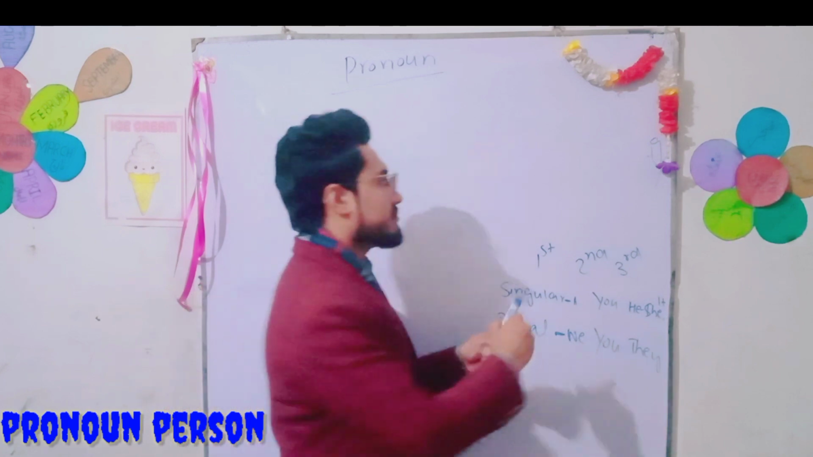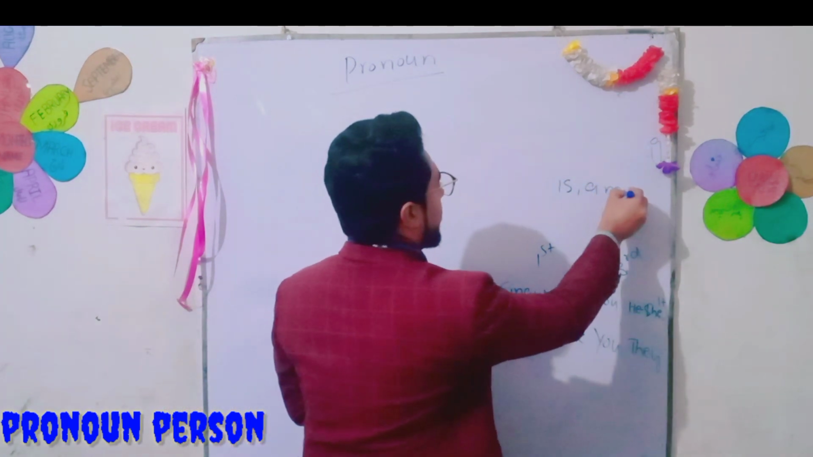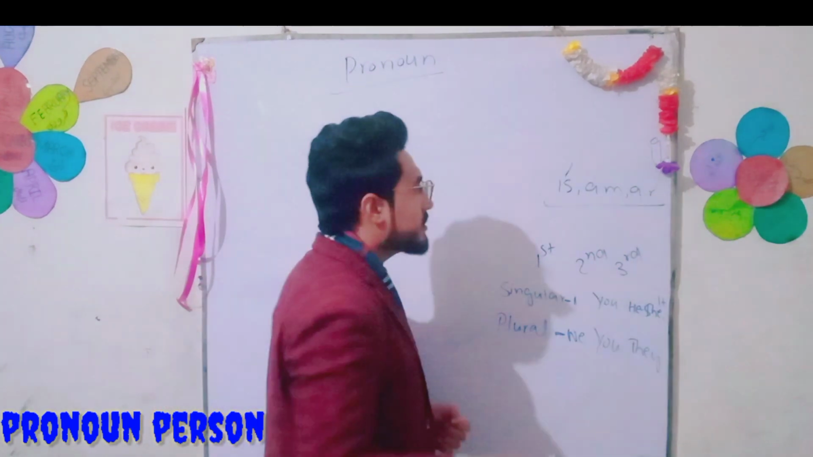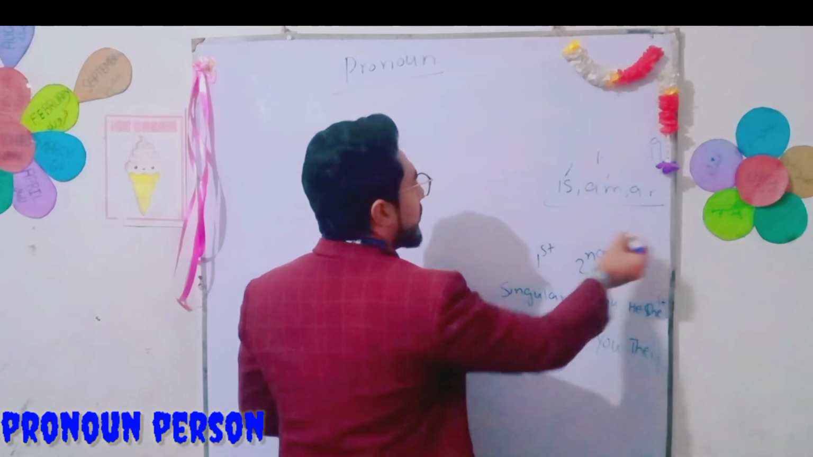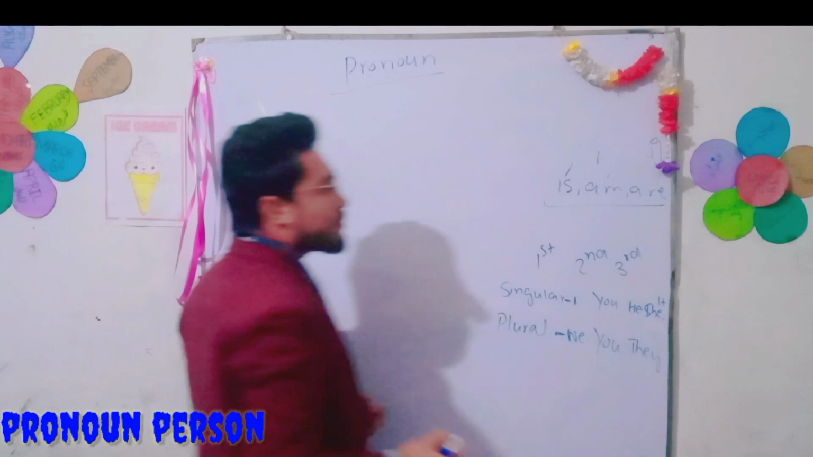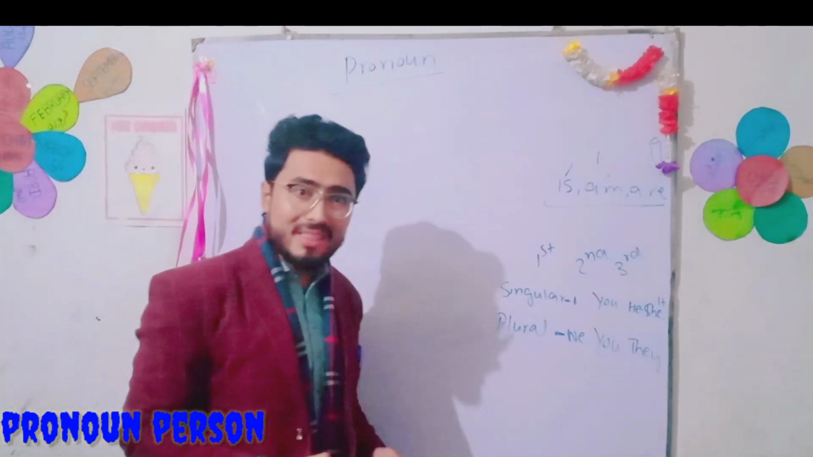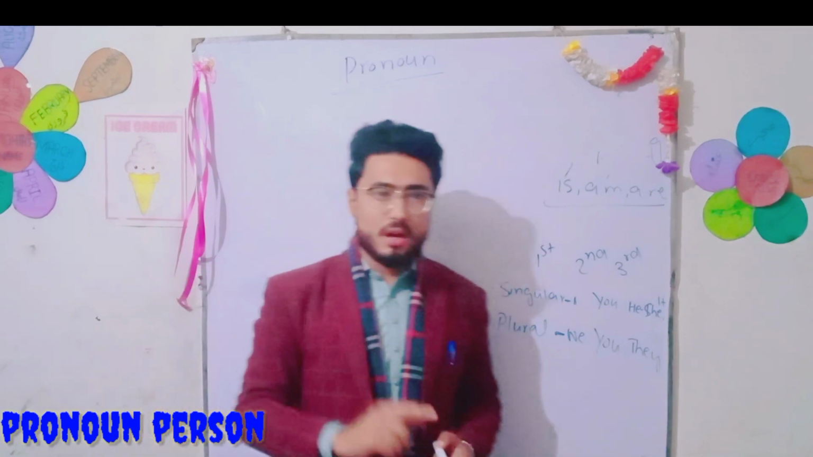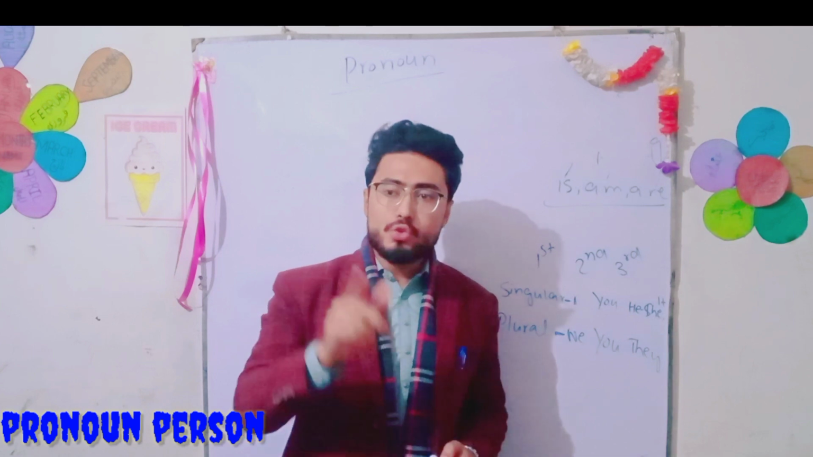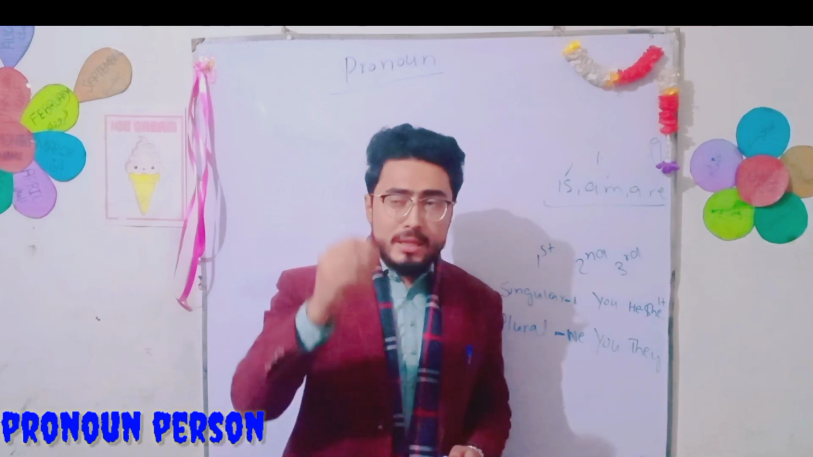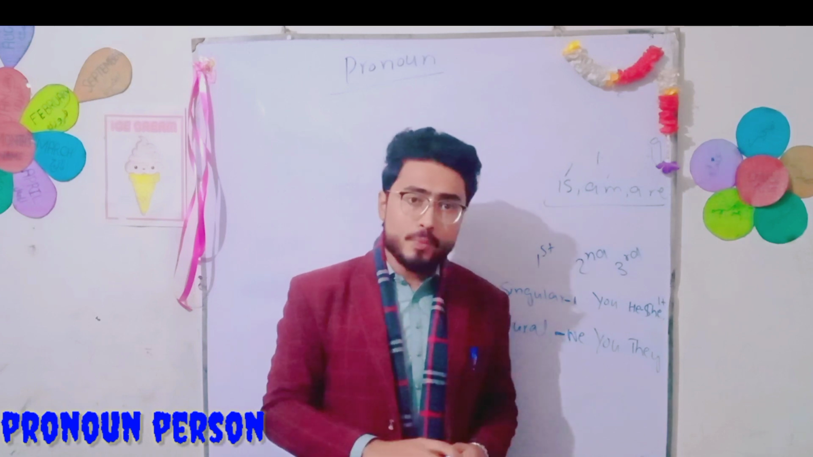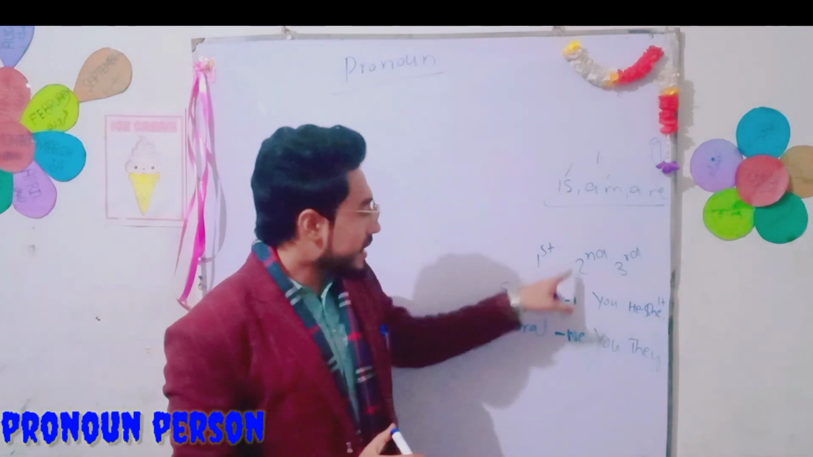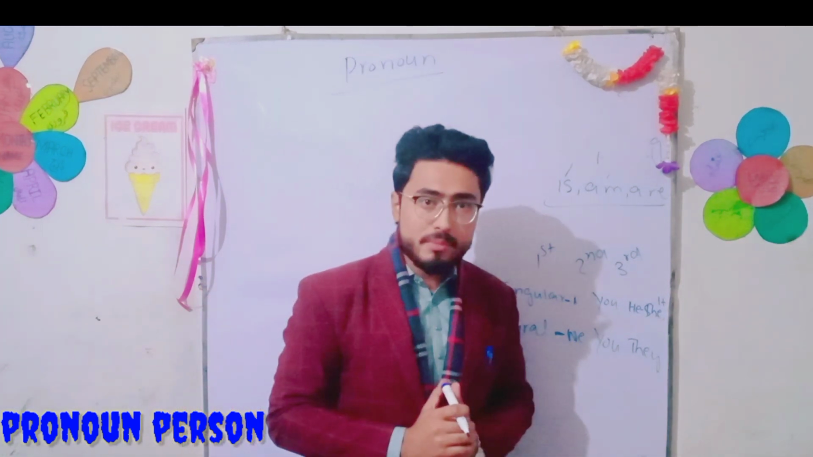Like we have is, am, and are. These are the helping verbs. Is we use for singular pronouns, am we use for I, and are we use with plurals like we and they. Why do we use are with you? For example, you are a good boy. Here we use are with you, because you is second person singular as well as second person plural. Are you getting my point?